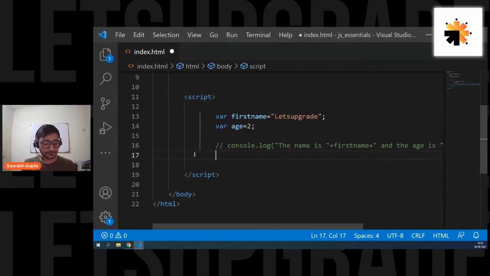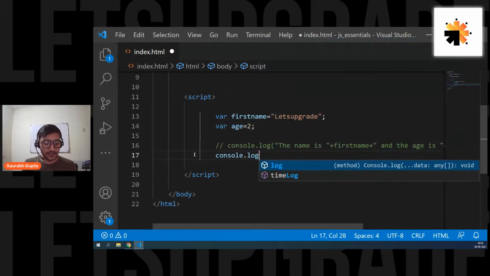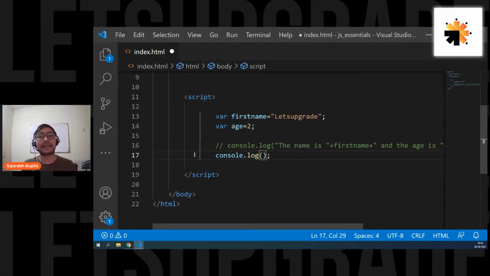So the next way is you can simply use something called templating. And to use templating, you have to use the backtick, which is I think just above your Tab key on your keyboard and just before your 1 key on the left side. This one. This is what we call a backtick. Now we are using this instead of double quotes for writing our string. So I can write it like this. The name is same. We are using this instead of double quotes.